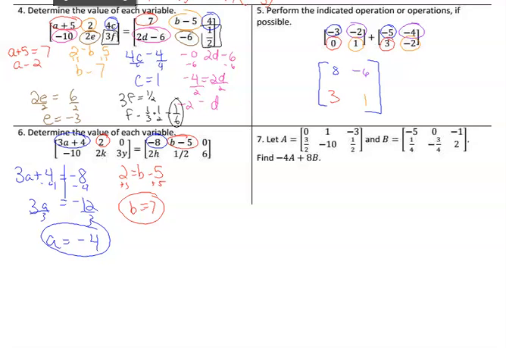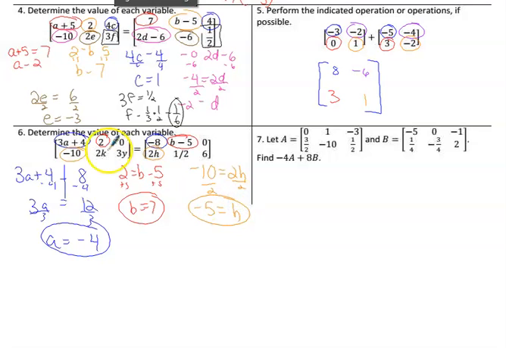And then, well, next one, 0 equals 0. Don't worry about that one. Negative 10 has to equal 2h. Divide by 2, divide by 2. H is negative 5.